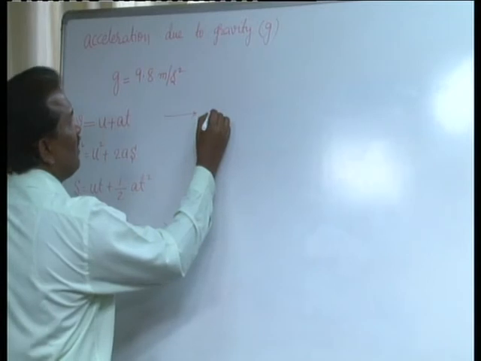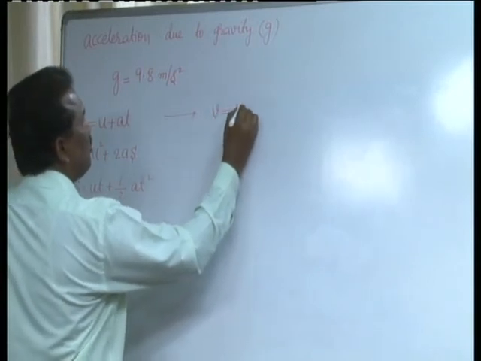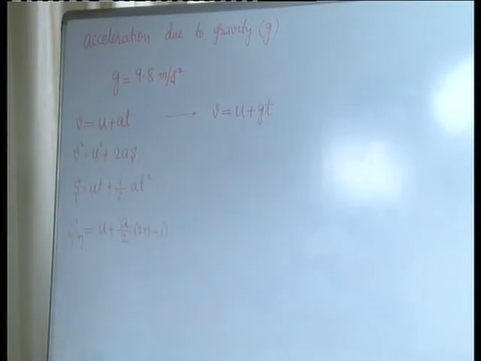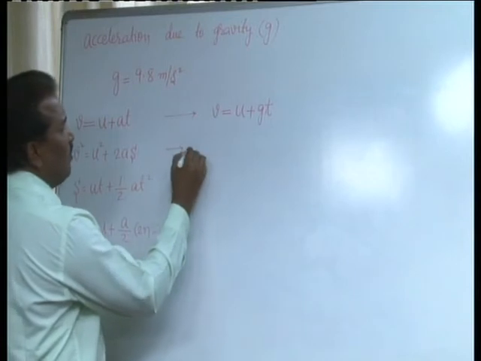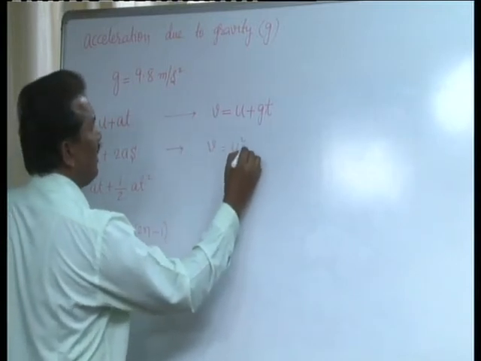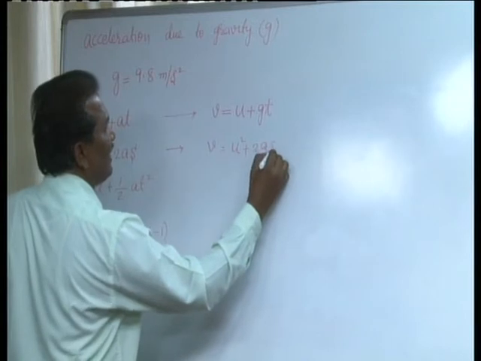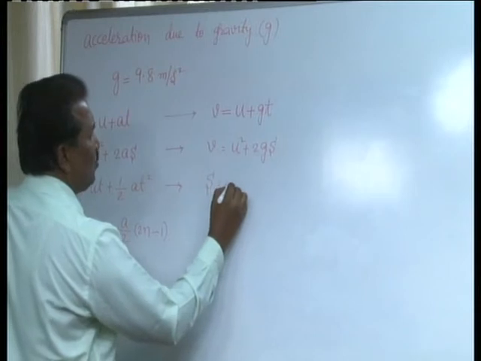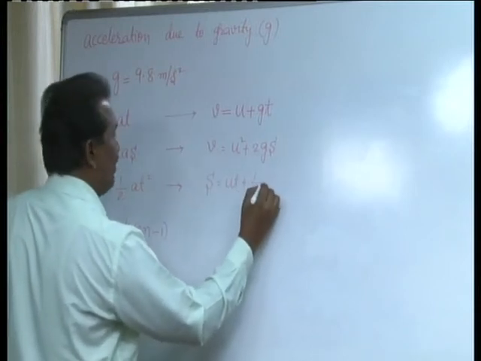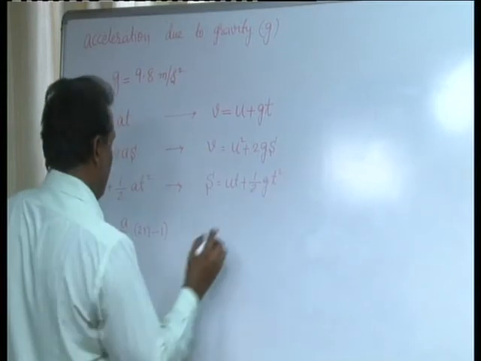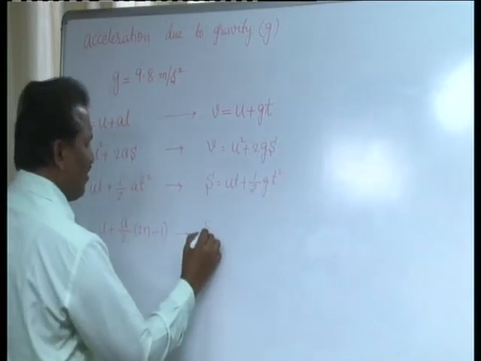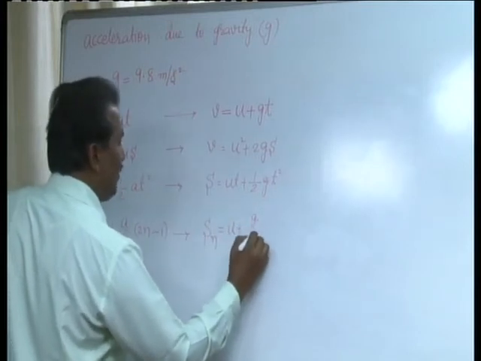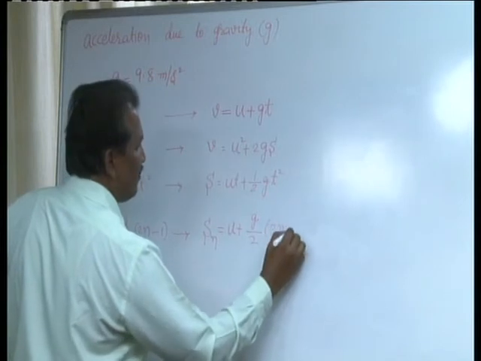If you follow this convention, the first equation becomes v is equal to u plus gt. The second equation becomes v square is equal to u square plus 2gs. The third one is s is equal to ut plus half gt square. The fourth one is s suffix n, which is equal to u plus g by 2 into 2n minus 1.